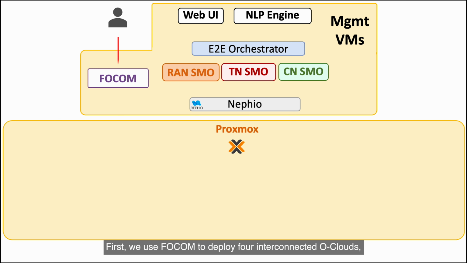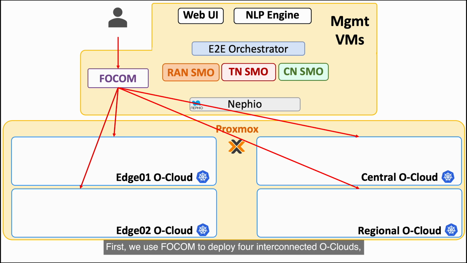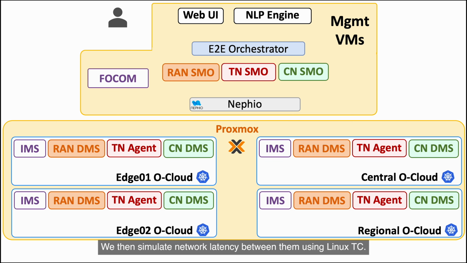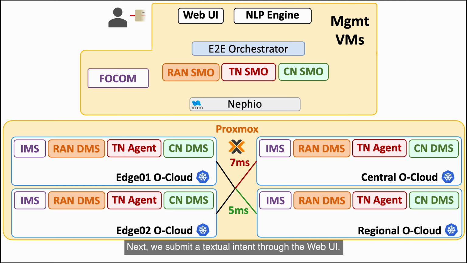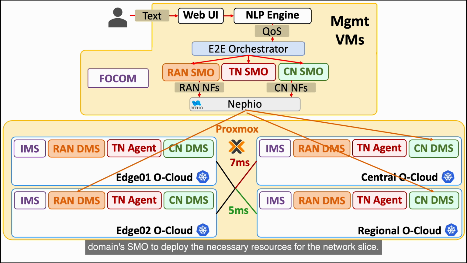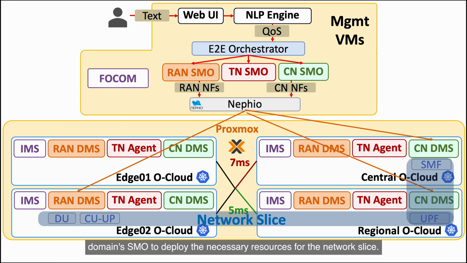First, we use FOCOM to deploy 4 interconnected O-Clouds, where we also deploy IMS, the DMS for RAN and CN, and the TN agent. We then simulate network latency between them using Linux TC. Next, we submit a textual intent through the web UI. The NLP engine translates this into a QoS intent, which is then handled by the end-to-end orchestrator in coordination with each domain's SMO to deploy the necessary resources for the network slice.